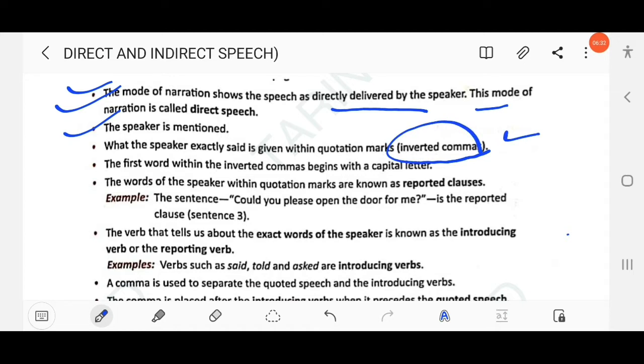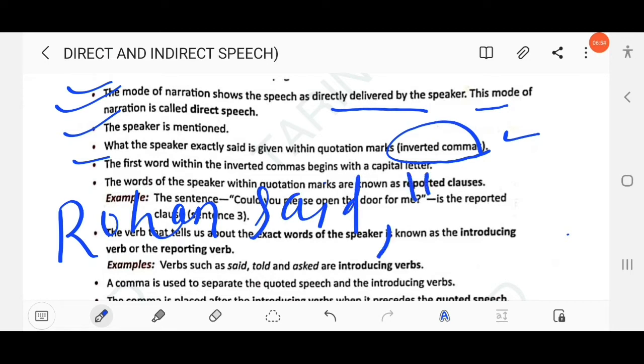In this way we can identify the direct speech, or in this way we can also represent the direct speech. The first word within the inverted commas begins with a capital letter, right? Take an example here. Rohan said, comma, then double inverted, this is quote mark, or you call it inverted comma. The first word within the inverted commas begins with a capital letter. Here I begins with a capital letter. Clear?